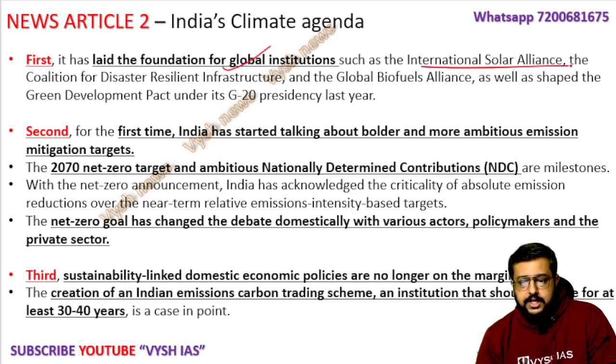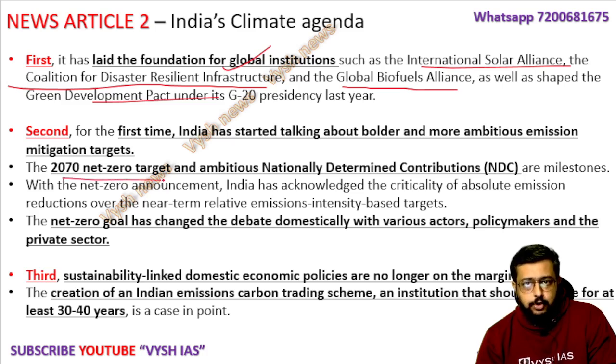We have made the International Solar Alliance with France. We have made the Coalition for Disaster Resilient Infrastructure. We have recently made, in the G20, the Global Biofuel Alliance, and a Green Development Pact under G20. All these things we are doing for the first time. Then we did the target revision: by 2070 we will achieve net zero, meaning however much we emit, that much we will control through afforestation and many other programs.